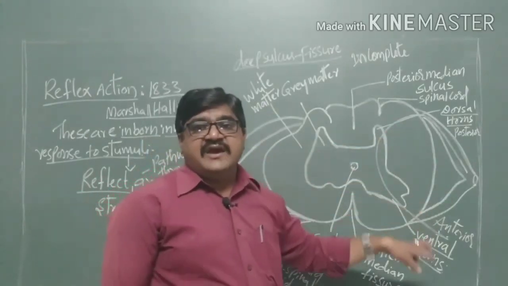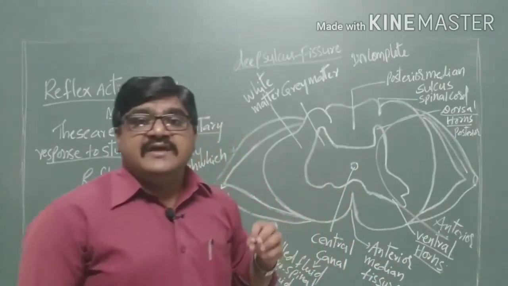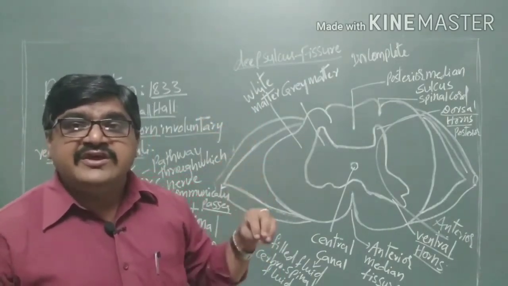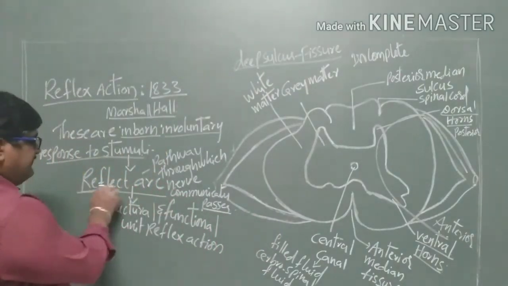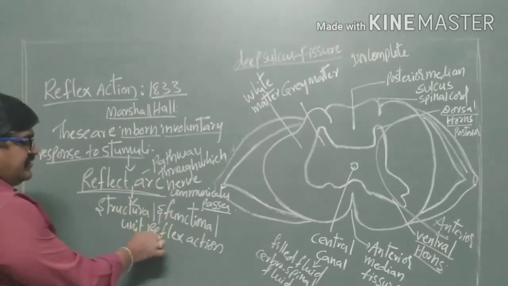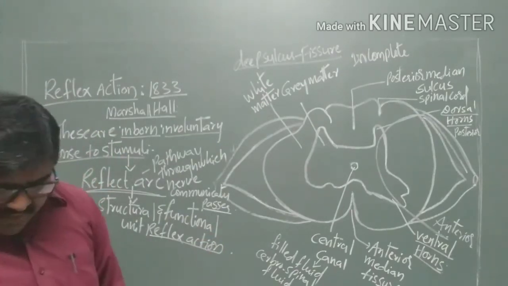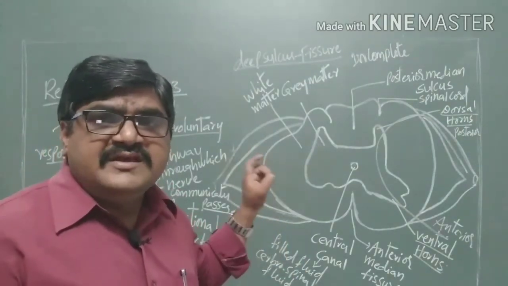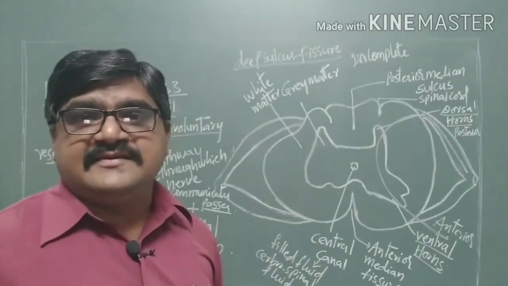Such reactions, the structural and functional units of the reflex reaction, show the pathway for the passing of nerve communication. Such a process is called a reflex arc, which is the structural and functional unit of reflex actions. Now coming to the 5 components present in the reflex arc, which will be discussed.